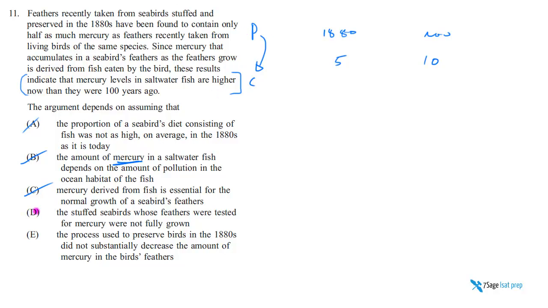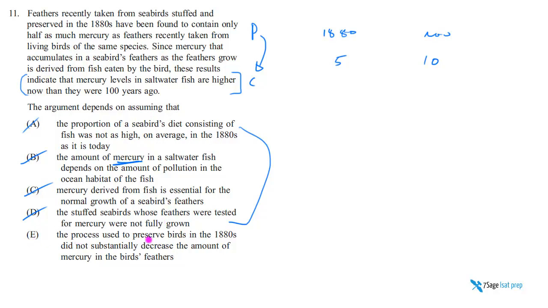D says the stuffed seabirds whose feathers were tested for mercury were not fully grown. That's actually bad. See, this is very, very similar to A. If this were the case, they're just baby seabirds. Well, that kind of explains why maybe their mercury levels are lower versus living seabirds. Well, they have to also accommodate that. They say whereas the seabirds that we tested now are fully grown seabirds. If you amend that to D, then D, like A, does weaken the argument. But again, we're not asked to weaken the argument, we're being asked to identify a necessary assumption.